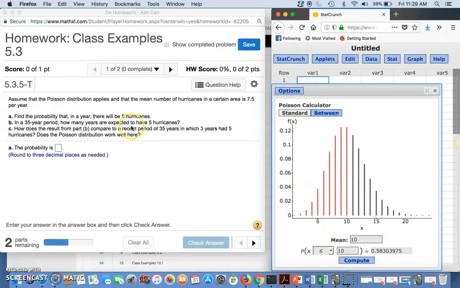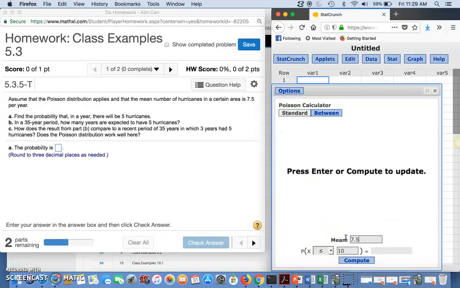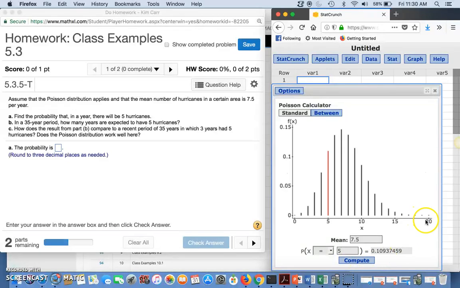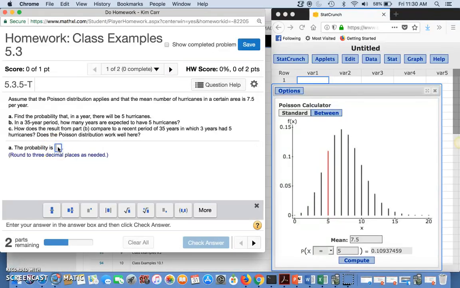It asks for the mean. The mean number of hurricanes is 7.5, so let's put that in. Then it says find the probability that in a year there will be 5. That means exactly 5, so we want to change this to equals, and we want this to be not 15, but 5. And then we compute it. What did we get? Our answer, to three decimal places, is 0.109.